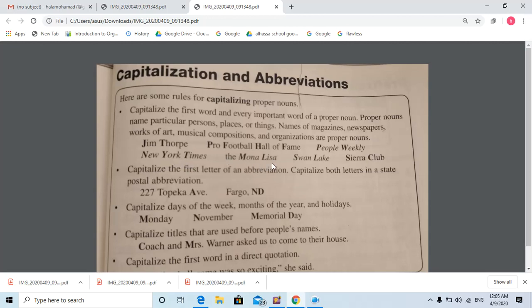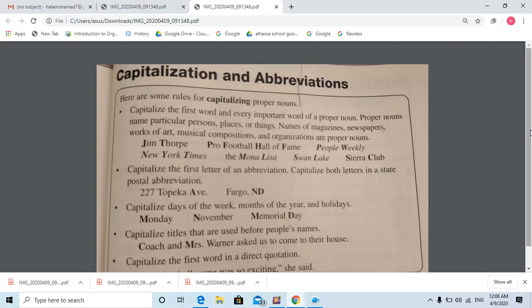The Mona Lisa, it's a picture, a work of art. So M capital, L capital. Swan Lake, it's a place, should be capital. S capital, Lake capital. Syria Club, it's a place. So if it is a place, it should start with capital letters. Put in your mind, any proper noun, any name, should start with a capital letter.